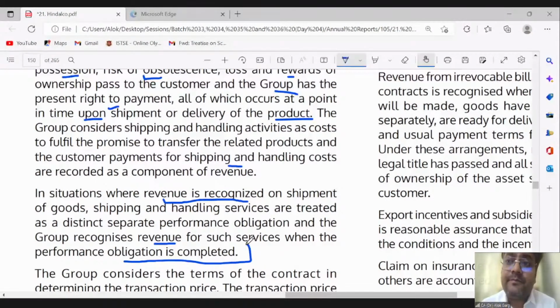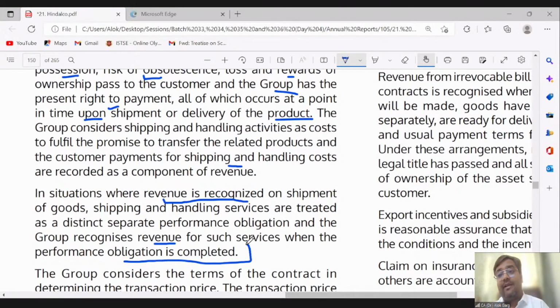You remember, I have told you, when you have asked Vijay Sales, Chroma or Reliance Digital to deliver the goods, they have said that if we need to deliver the goods, then you have to pay us 500 rupees extra because we are not responsible for the delivery, right? So they will recognize the sale transaction when the sale will happen, not at the time of delivery. And they will recognize the revenue from the delivery of the goods when the delivery will happen. Okay. So same thing is written here.